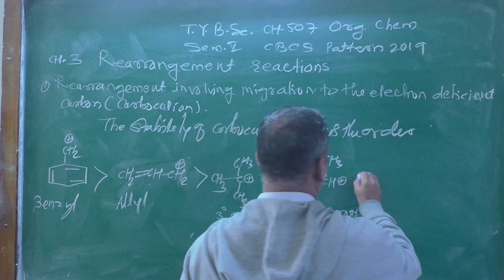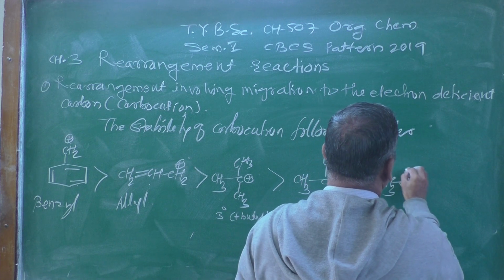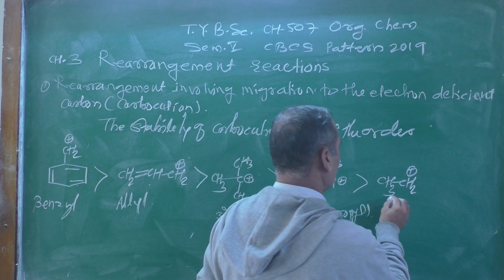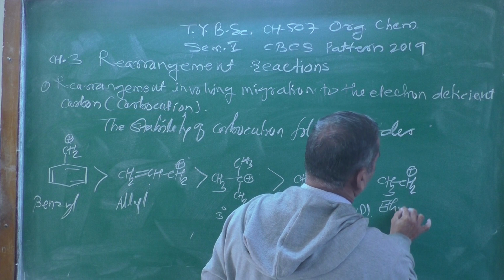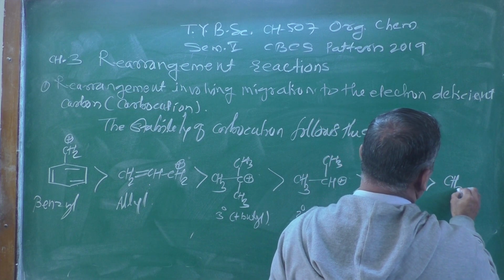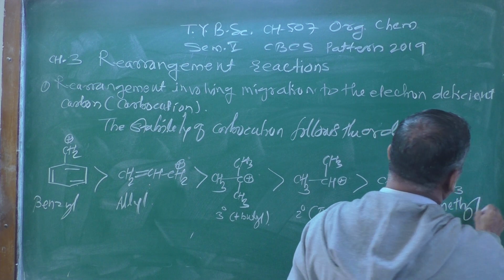And now followed by this one, CH3 CH2 with a positive charge, and this species you all know is ethyl, and the least stable is CH3, the methyl group.